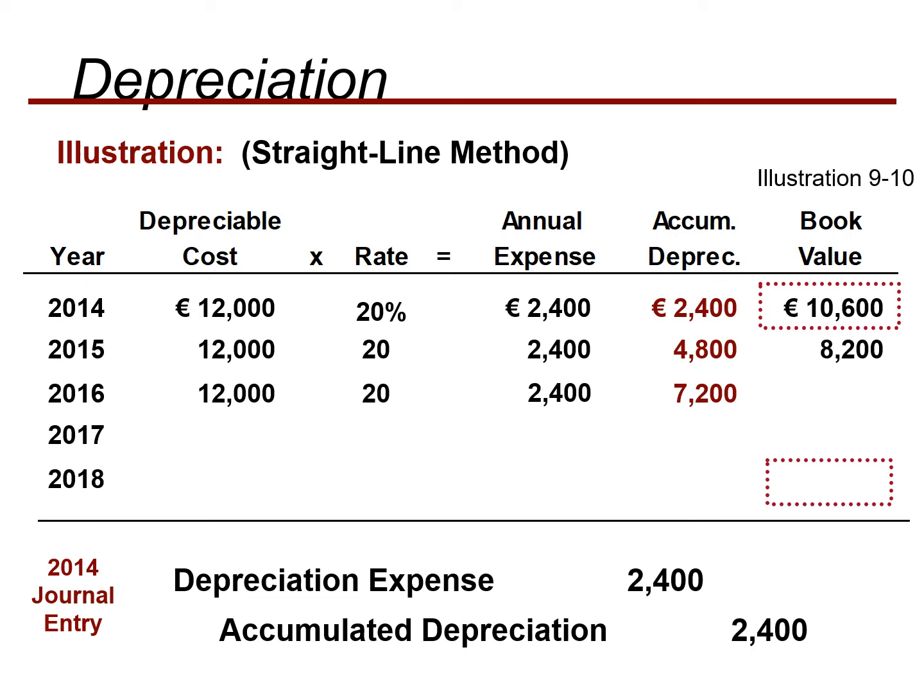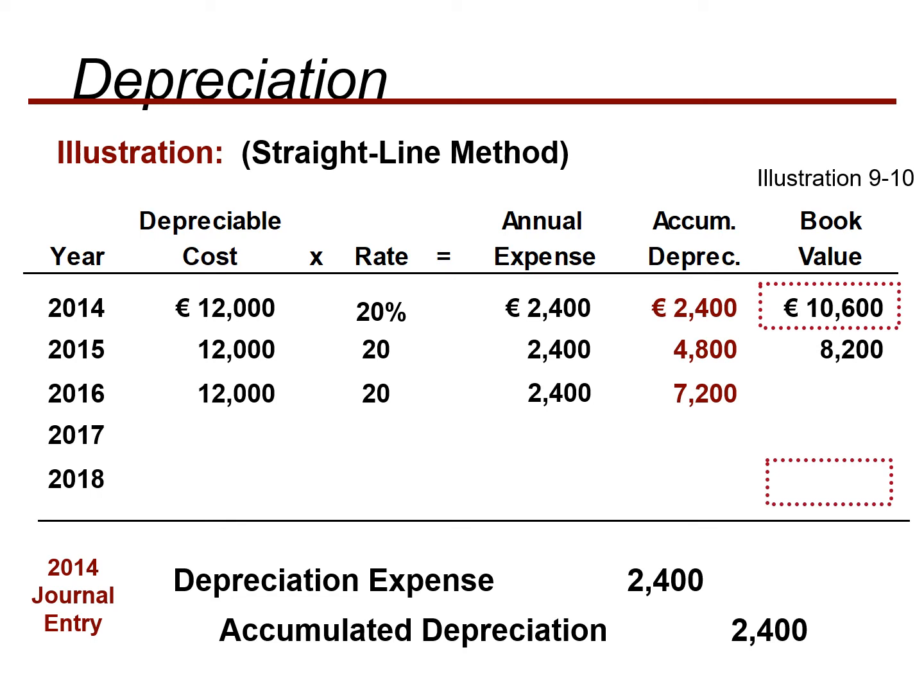We get the accumulated depreciation by adding the previous period's accumulated depreciation to the current period's depreciation expense, and the book value is determined by deducting the total accumulated depreciation from the total cost, not the depreciable value.